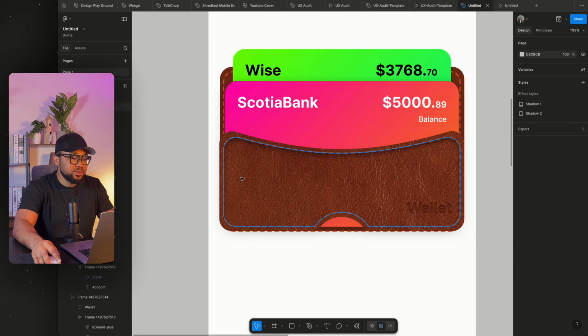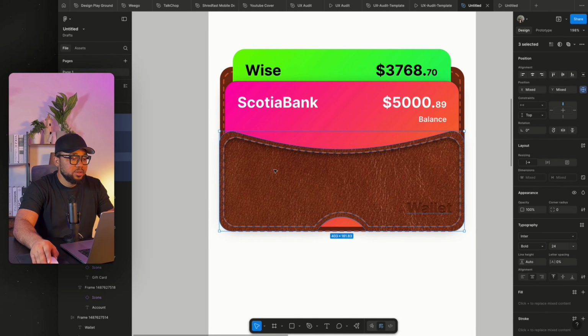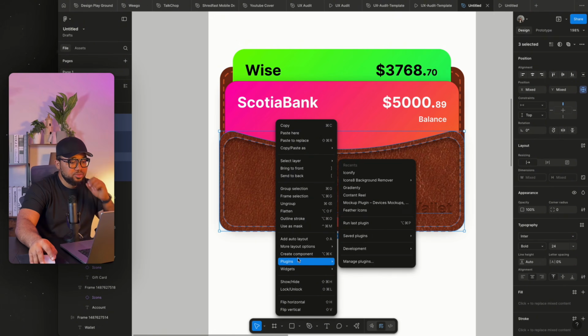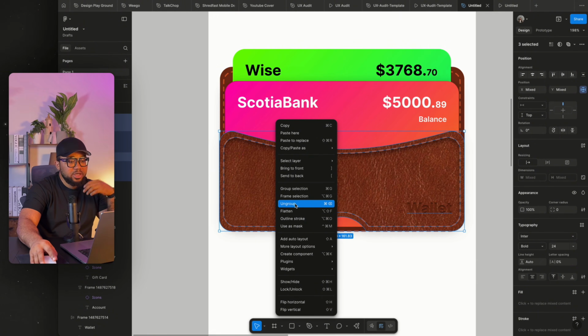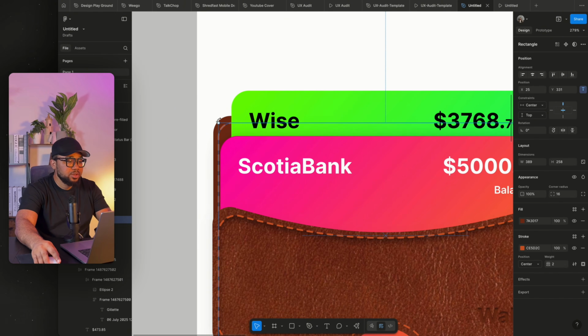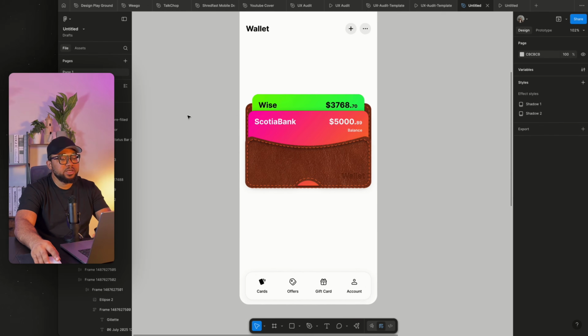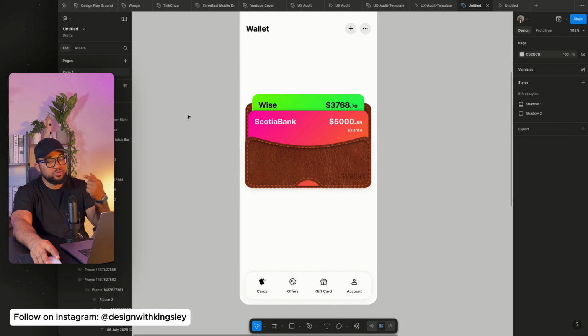The next thing I'm going to do is to select this, select the second one and look for the wallet, and I'm going to just frame it. If you like, you can flatten it or you just frame it. So in this case, I'm just going to frame selection. So for these two and this one, select the two of them and frame selection. Now that you frame the selection, please just be mindful of how you move things around, because it can frustrate your prototype.